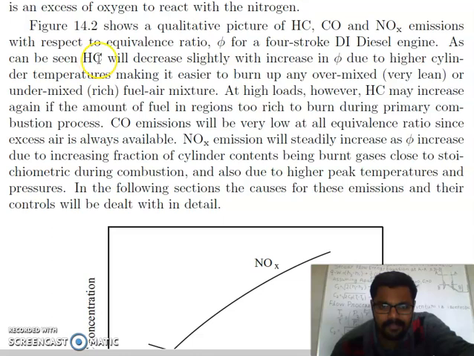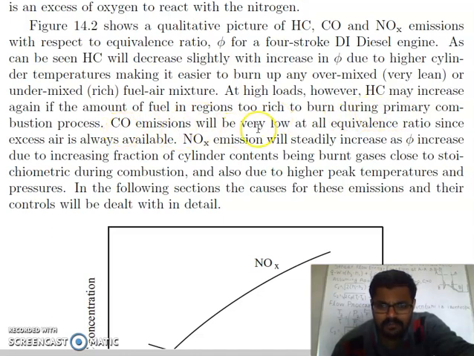As can be seen, hydrocarbon will decrease slightly with the increase in equivalence ratio due to higher cylinder temperature, making it easier to burn up any over-mixed very lean or under-mixed rich fuel-air mixture. At high loads, however, hydrocarbon may increase again if the amount of fuel in regions too rich to burn during the primary combustion process increases.